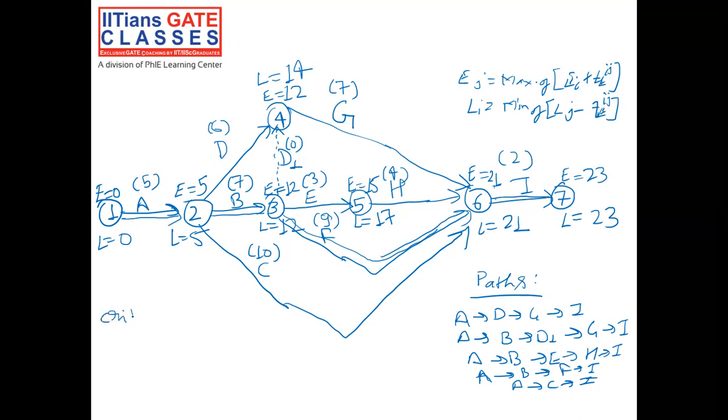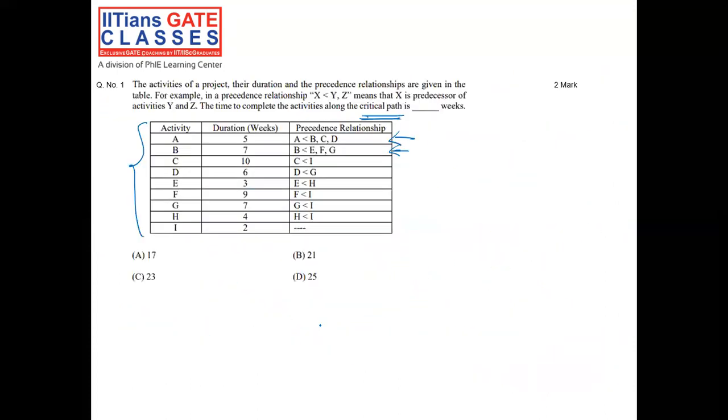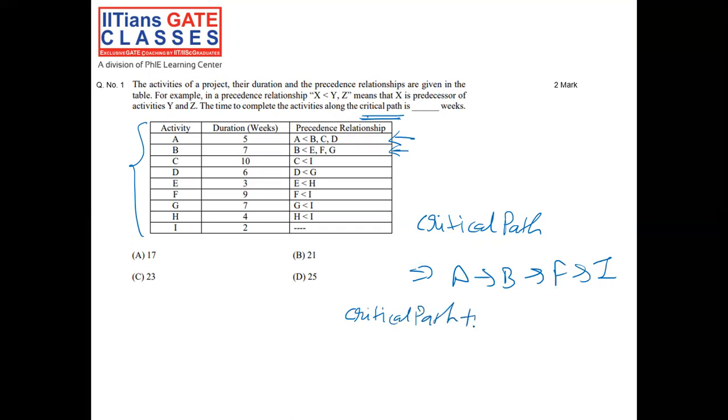So finally, our critical path would be A to B to F to I. Now if you go back to the question itself, our critical path is A to B to F to I, and the critical path time would be equal to how much?